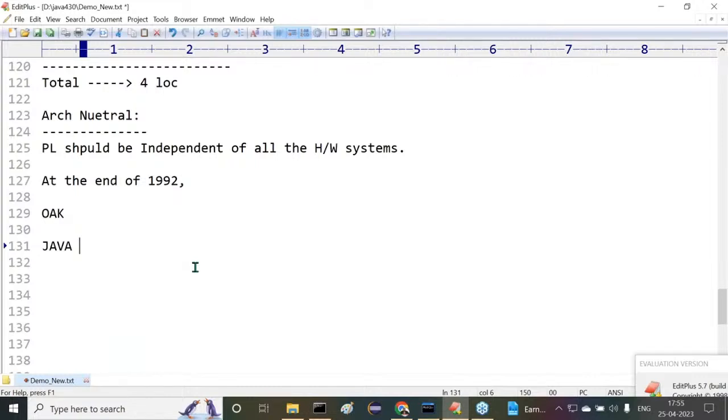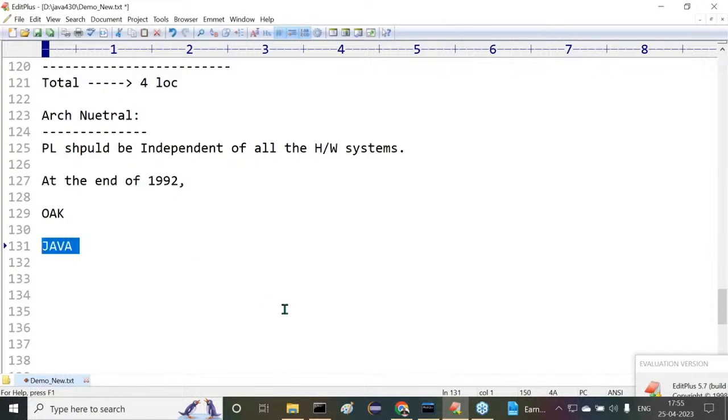Then immediately, what happened? The Sun people got this kind of thought. They sent this proposal to Sun Microsystems: just give Java as the name to the new programming language. Then immediately Sun Microsystems accepted this name for the new programming language. Finally, the name given for the new programming language is Java. Sir, are all of you getting it or not?